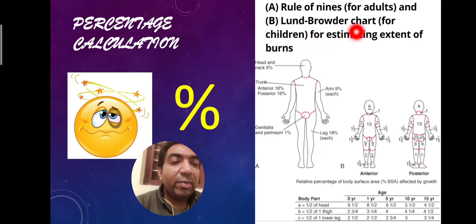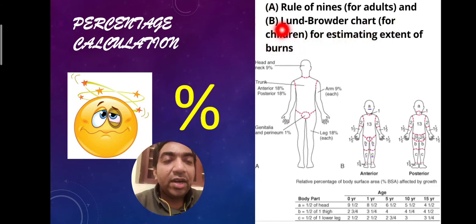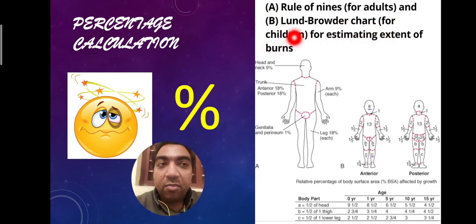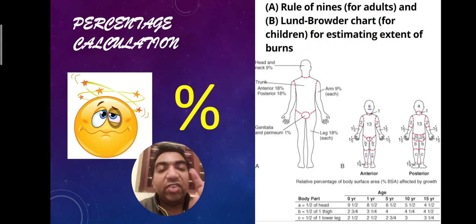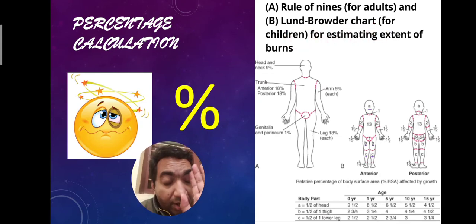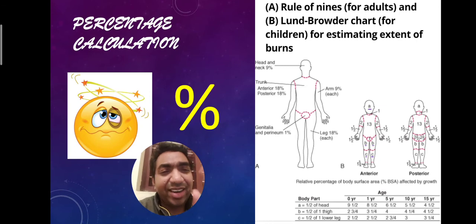Whenever you go to a pediatric surgery casualty, download the Lund-Browder chart on your mobile phone and then go, because it will be required to assess the percentage of burns. Don't try to remember it very much, it is difficult to remember. So what is this Lund-Browder chart? What is the essence behind it?